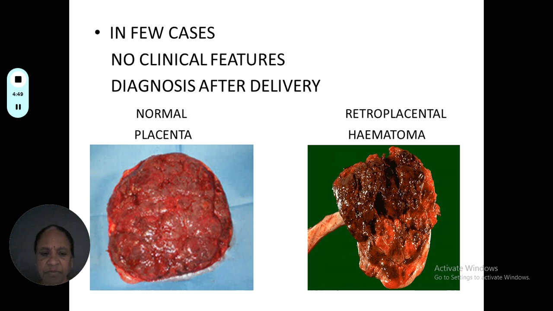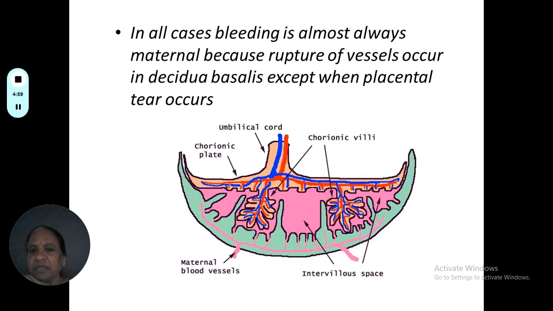In the case of abruptio placenta, we can see the blood clots on the maternal surface of the placenta. In all cases, bleeding is almost always maternal because of the rupture of the vessels that can occur in the decidua basalis, except when the placental tear occurs.